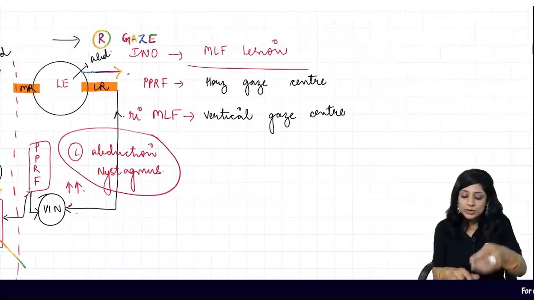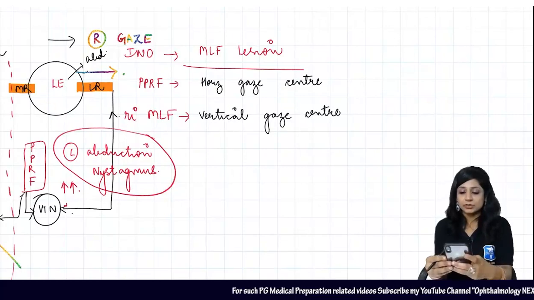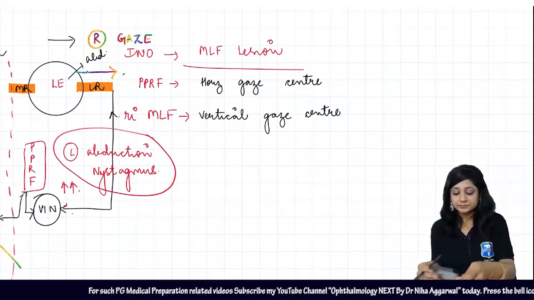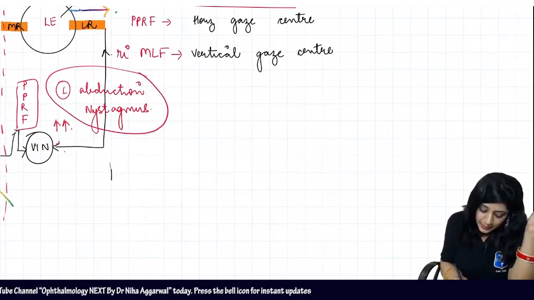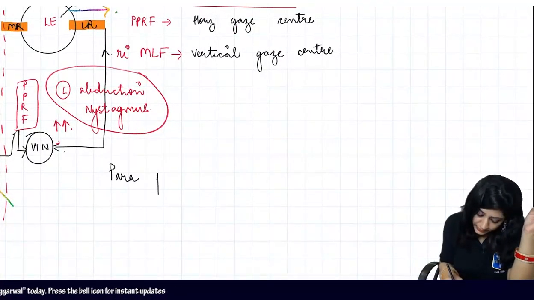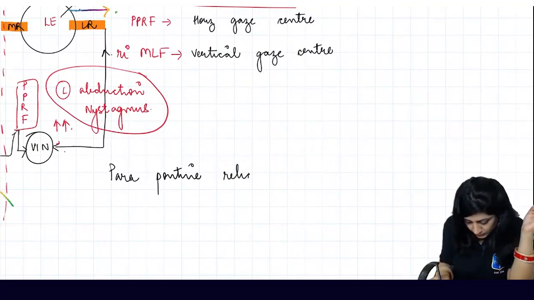And you have not told me the full forms of PPRF and MLF. Avinash and Satvik, tum log batao. What are the full forms? PPRF is the parapontine reticular formation.